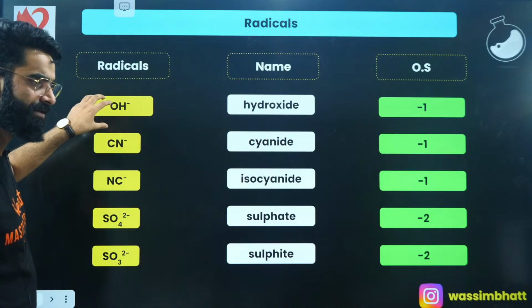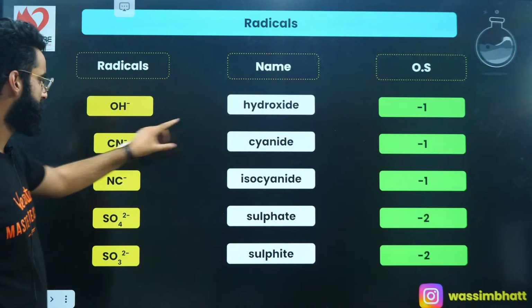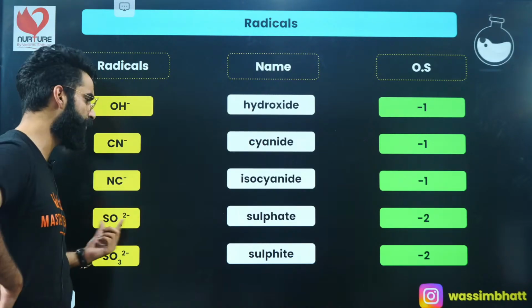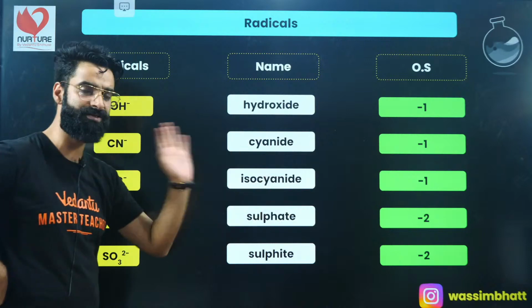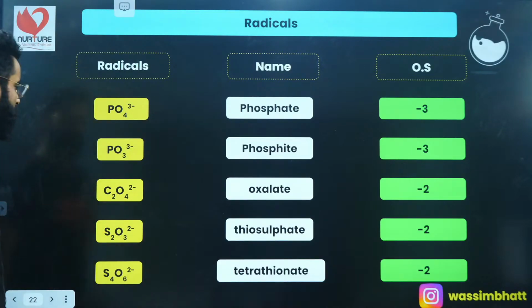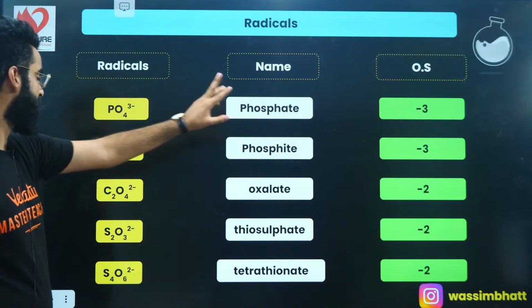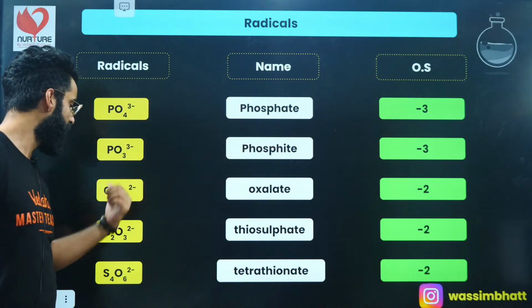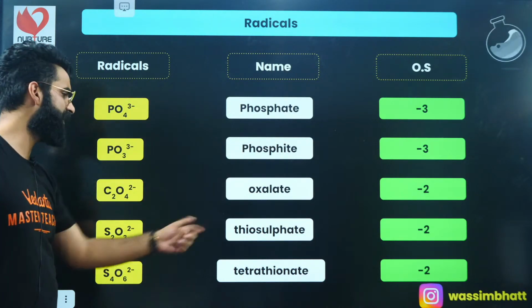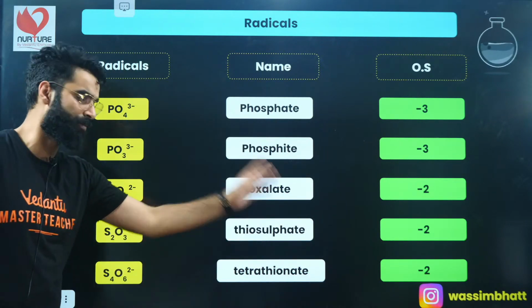Right? Similarly, if I talk about CN negative, -1, NC negative, -1, SO4 di-negative, -2, SO3 di-negative, -2, right? All these are basically the common examples of the radicals which you will find in this chapter. PO4 tri-negative, -3, PO3 tri-negative, -3, oxalate ion, -2, S2O3 di-negative, -2, S4O6 di-negative, -2, right?